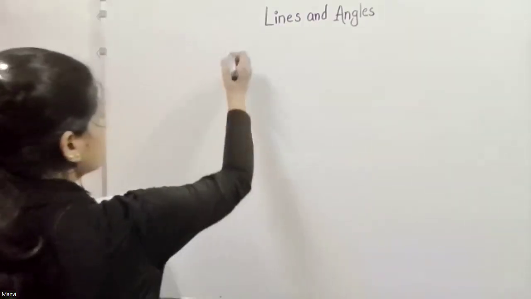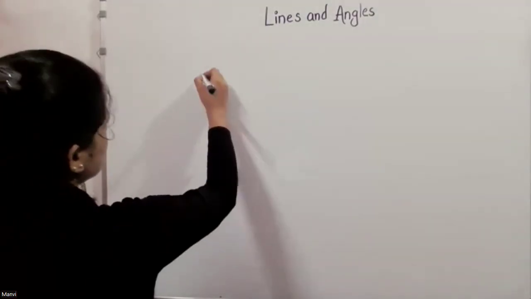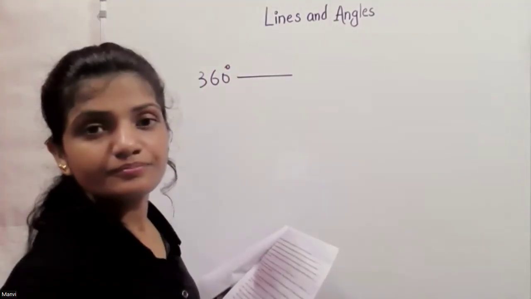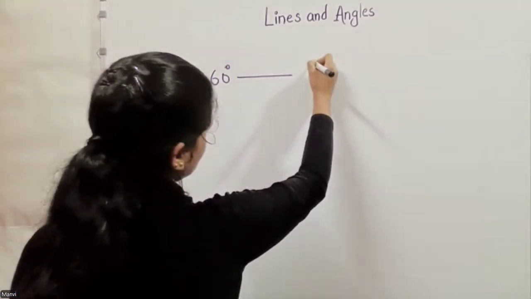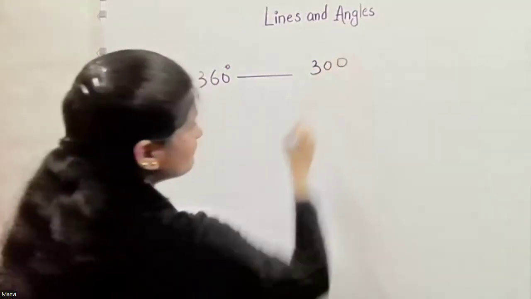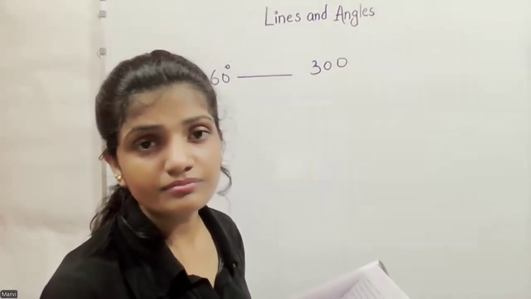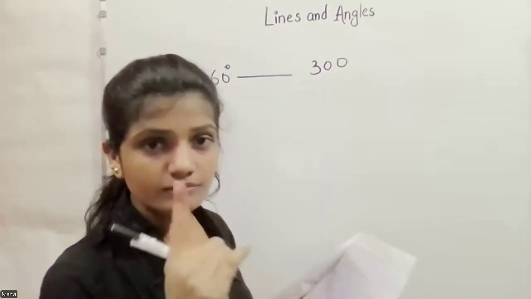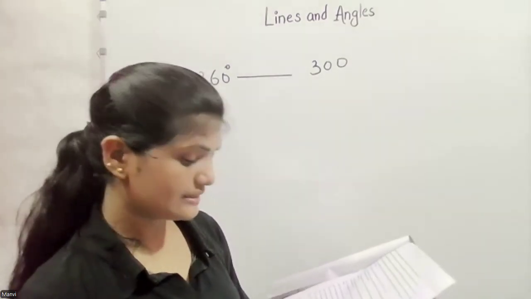So here also the total is 300. 360-degree represents what? 360 degree is equal to 300, because the total is 300. 300 by 360 is 1, and you need to calculate the value of 72.